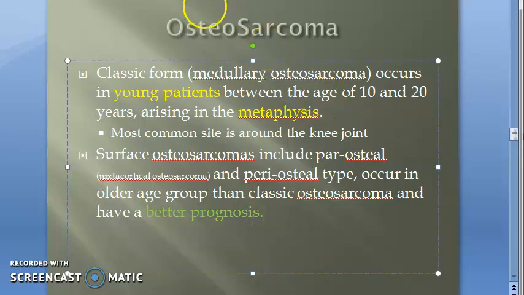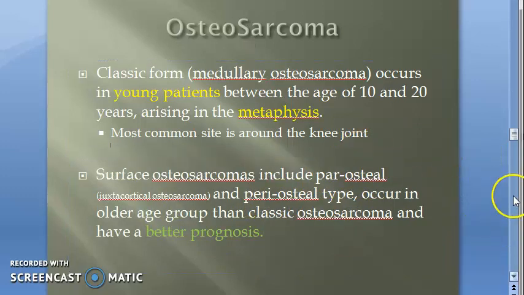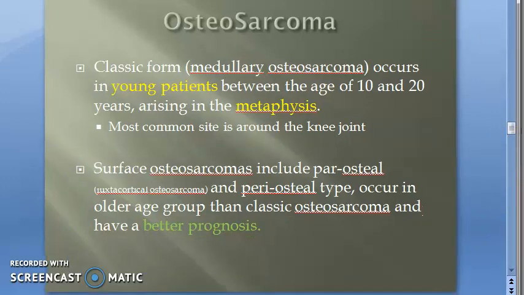There are two forms of osteosarcoma, classic form and surface. The classic form affects young people and is in the metaphysis. Surface osteosarcoma affects older people, and there are two types, parosteal and periosteal. They have a better prognosis, which is a good thing. And it affects very old people, so maybe they don't focus much on it. We should focus more on the classic form. Is that bad to say?